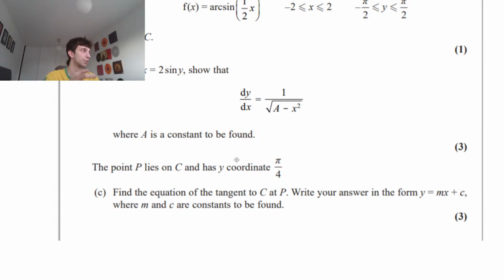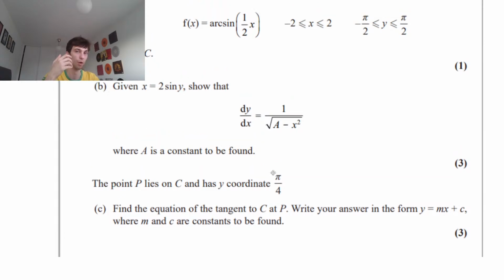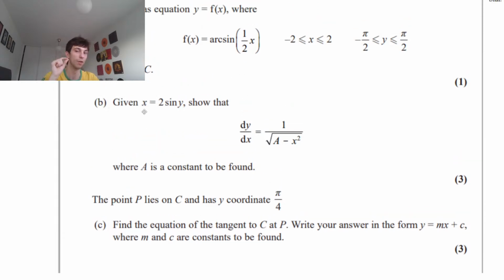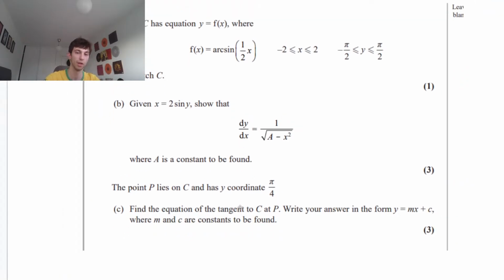So the first thing we're going to have to do is we know that y equals pi over 4. We're going to want to find our x. We know that x equals 2 sine y. So all we have to do is plug that pi over 4 into our 2 sine y to get our x coordinate. Then we can also plug our x coordinate into dy dx to find the gradient. Plug that all into our straight line equation. Because it's tangent, it will just be the gradient that we find when plugging this into dy dx. However, if it was the normal, we would have to find the negative reciprocal. So maybe just underline tangent or underline normal in these kind of questions.